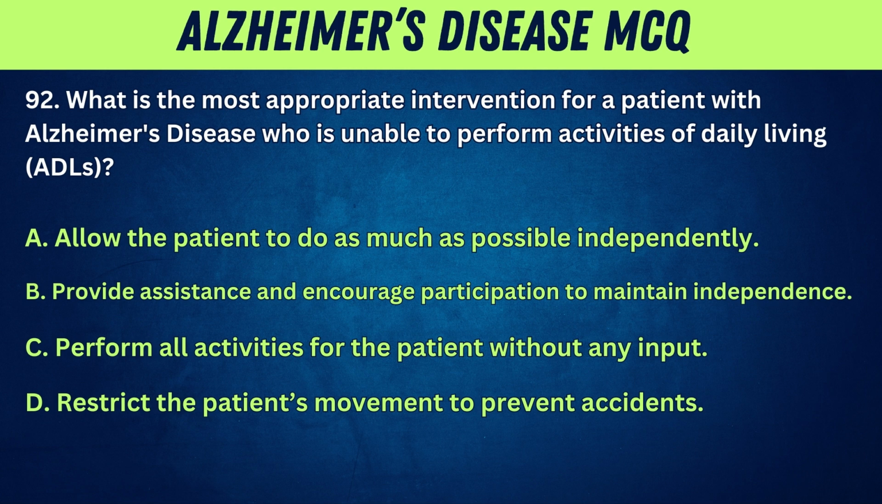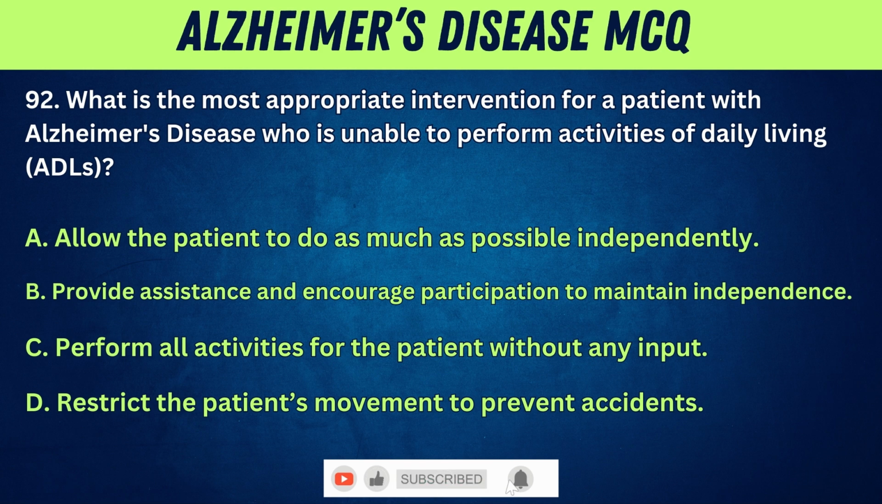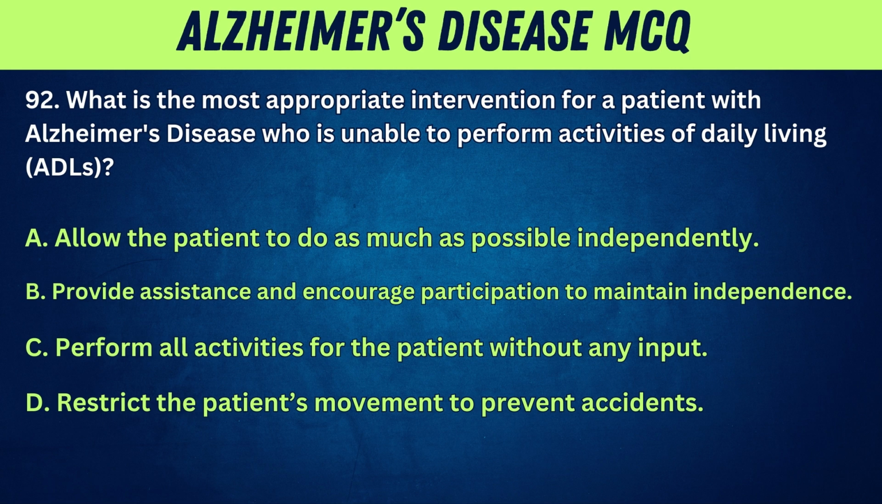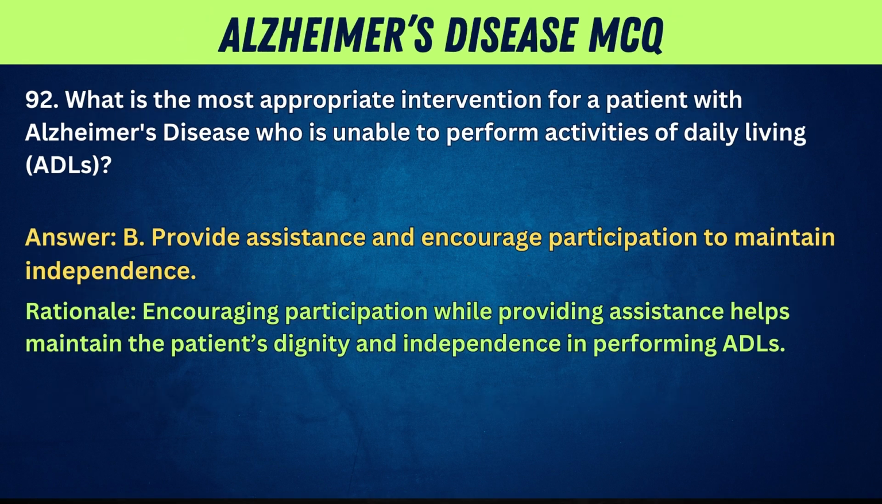92. What is the most appropriate intervention for a patient with Alzheimer's disease who is unable to perform activities of daily living, ADLs? A. Allow the patient to do as much as possible independently. B. Provide assistance and encourage participation to maintain independence. C. Perform all activities for the patient without any input. D. Restrict the patient's movement to prevent accidents. Answer: B. Provide assistance and encourage participation to maintain independence. Rationale: Encouraging participation while providing assistance helps maintain the patient's dignity and independence in performing ADLs.